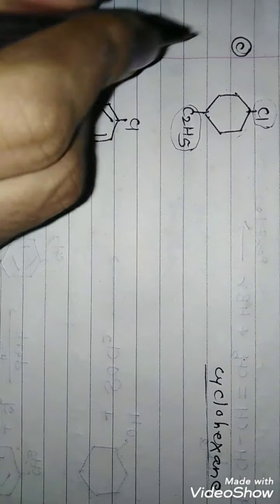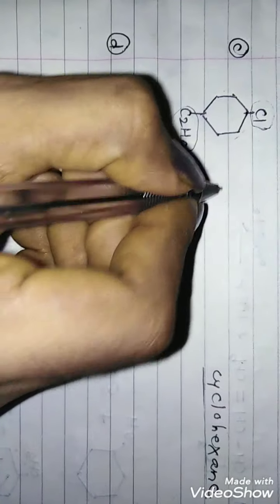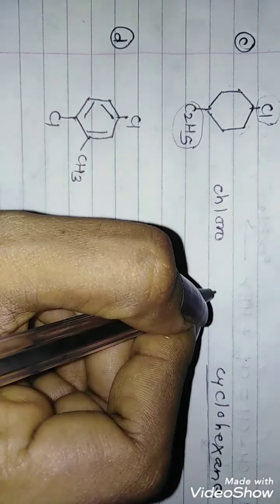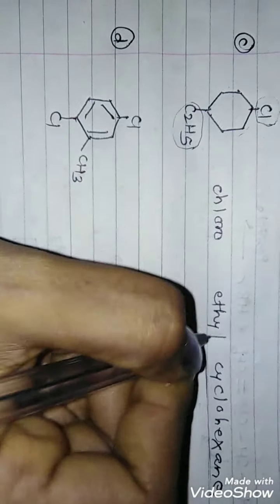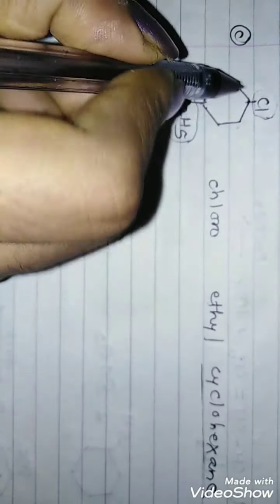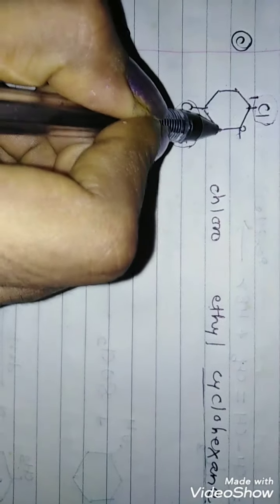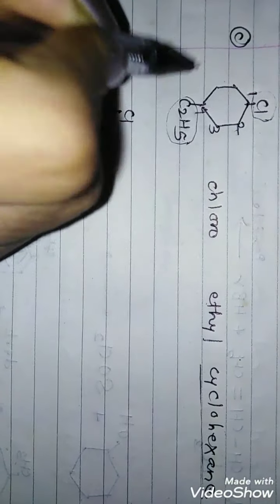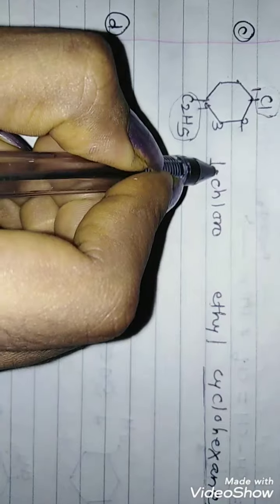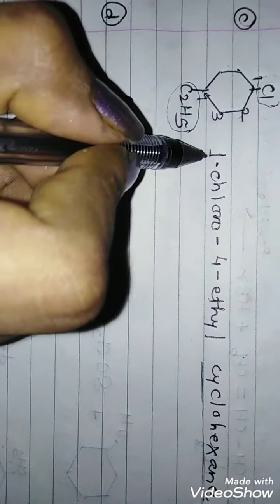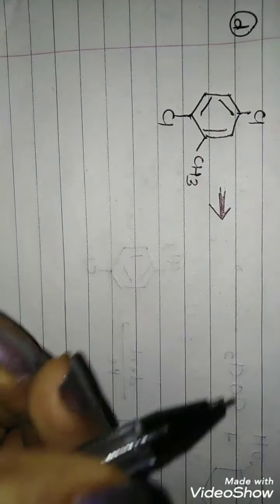According to alphabetical order, chloro comes first, so we write chloro and then ethyl. Now we have to mention the position. Numbering should start with chlorine: 1, 2, 3 and 4. So chlorine is present at the 1st carbon and ethyl is present at the 4th carbon. The name will be 1-chloro-4-ethylcyclohexane.